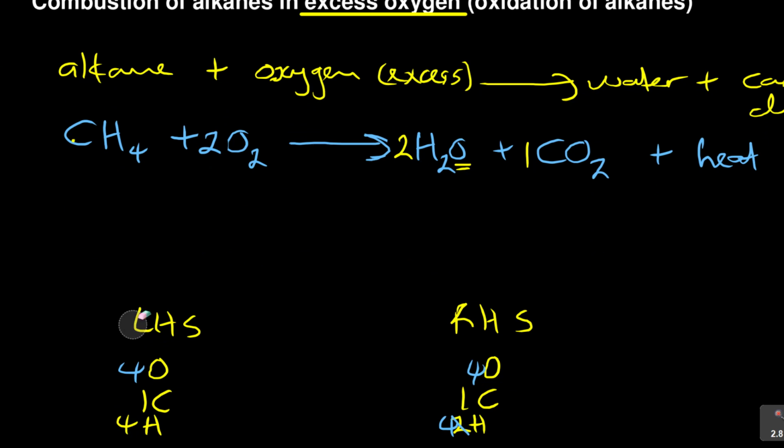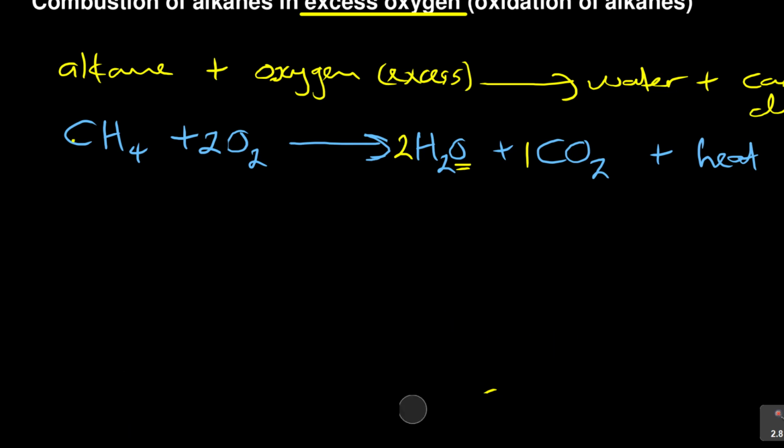Let's try another one, because the most important thing they will always ask you is to balance the equation. Remember, this is excess oxygen. Let's say I'm burning butane. Now, what is butane? Remember, for alkanes, it's CnH2n+2.